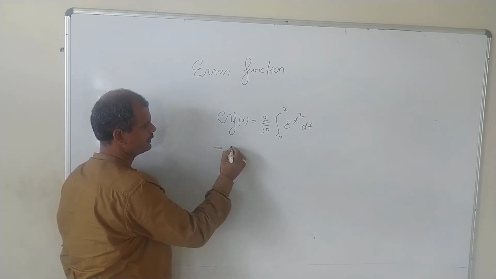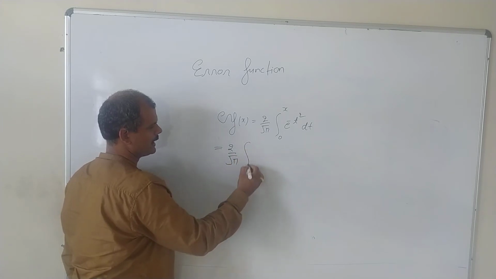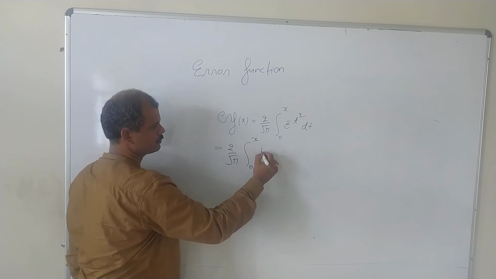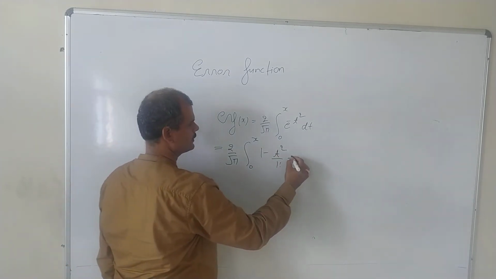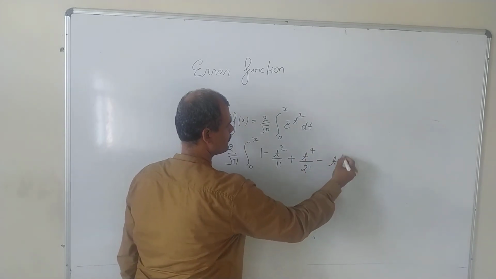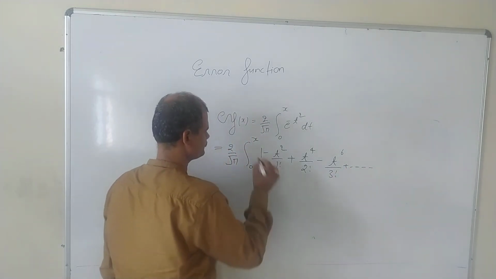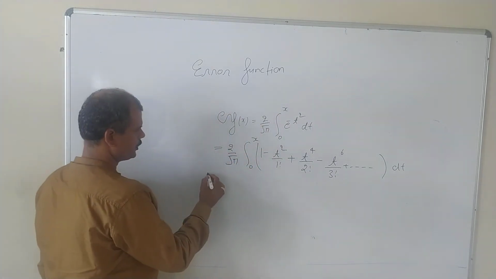So it's very simple. We will have error function of x will be 2 by root pi, integral 0 to x, e power minus t square, so this will be 1 minus t square by factorial 1 plus t power 4 by factorial 2 minus t power 6 by factorial 3 plus dot dot dot dt, right? Okay. Now we integrate.